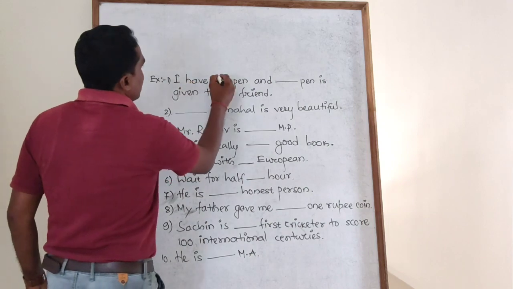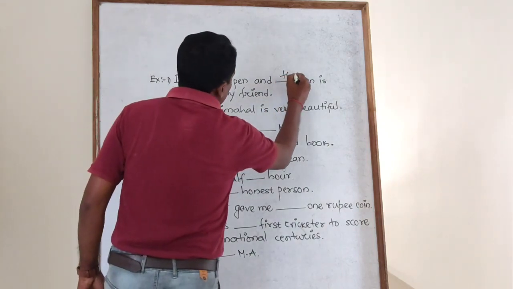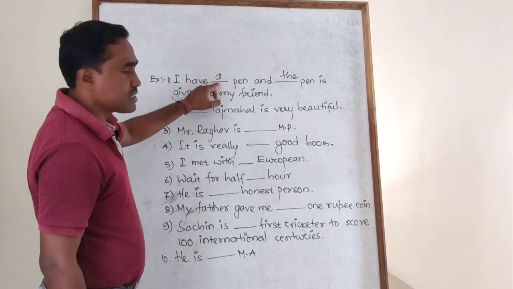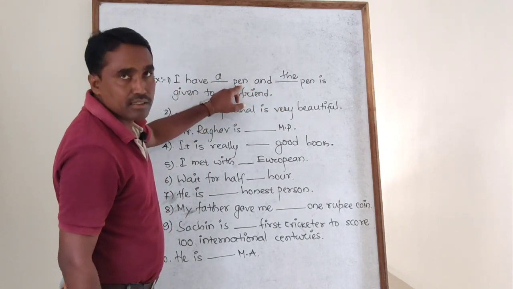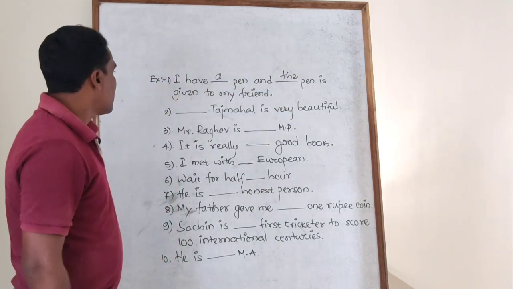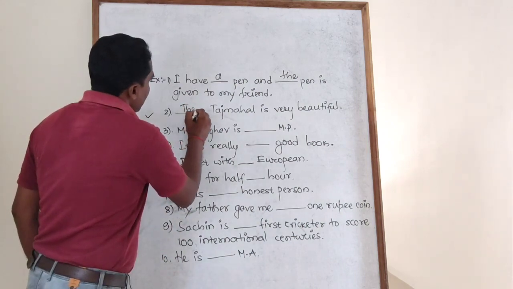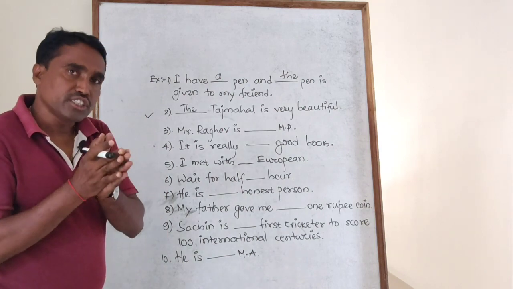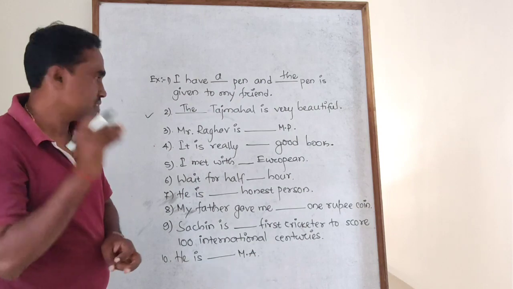Look at each and every example. I have a pen and the pen. Why is it the first time? While I am talking about this pen, in the second instance I am talking about the same pen. That's why we need to use 'the' here. Second point, the Taj Mahal is very beautiful. I told you before, for unique things or historical monuments, one should use 'the'.